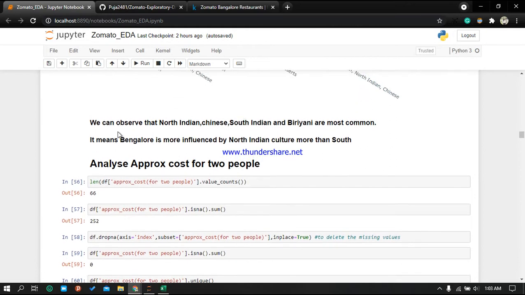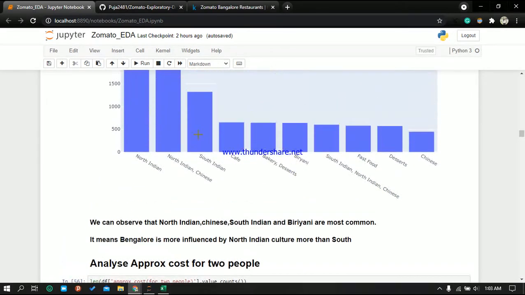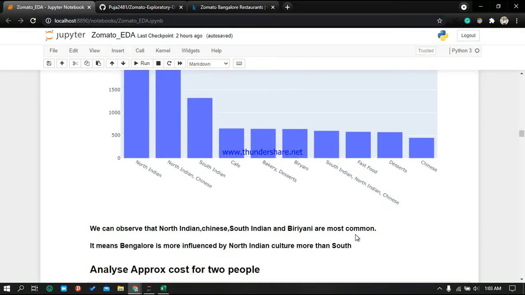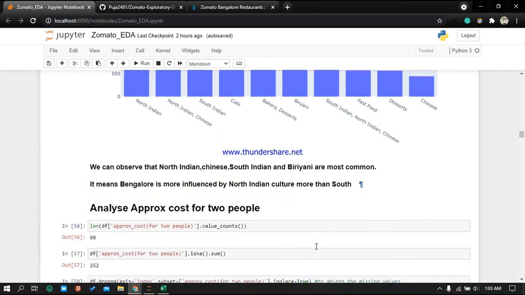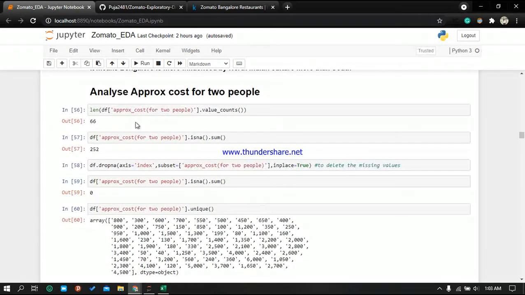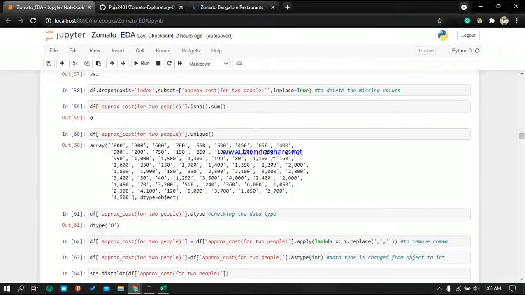Then see here, we can observe that North Indian and Chinese, South Indian and biryani are the most common cuisines over there. It means Bangalore is more influenced by North Indian culture more than South. Yeah, it's true. Then we are analyzing the approx cost, like whether it is affordable for two people or not. We got some values over here.